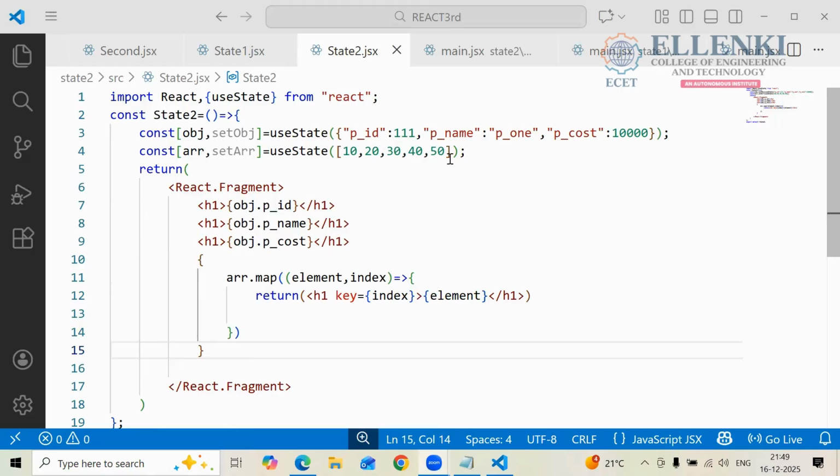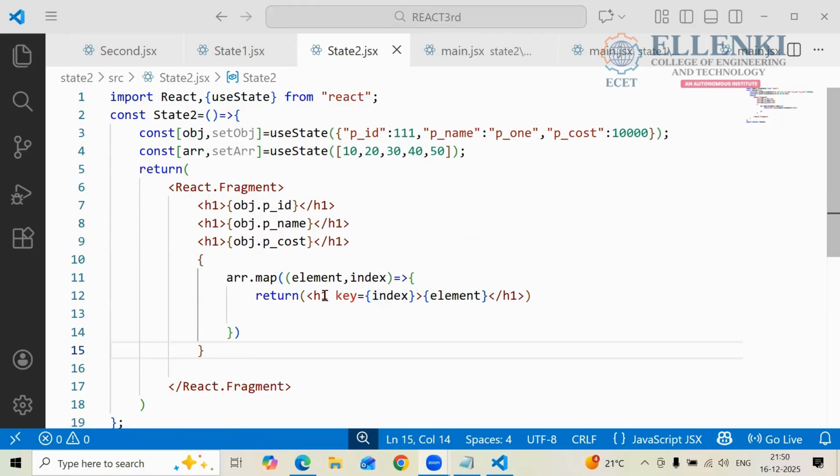If you want to retrieve the answer from your array, here you have to use the curly braces. In these curly braces, you are using the map method. To this map method, we are using the arrow function. In this arrow function, what are we passing? In the array we have the element and the index only, right? So I am passing that element and index only.